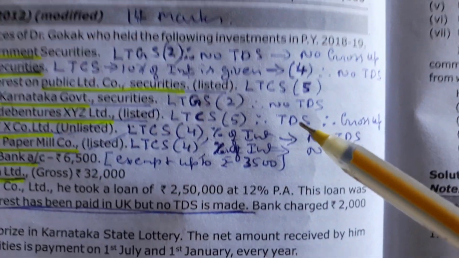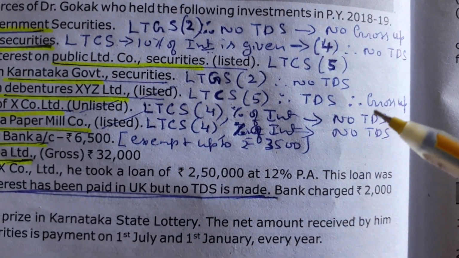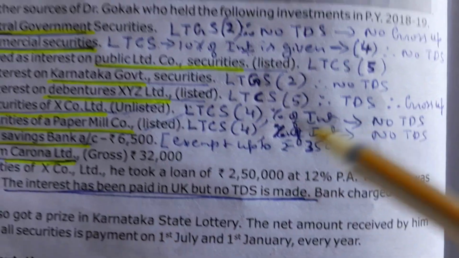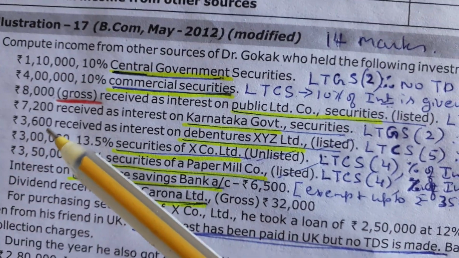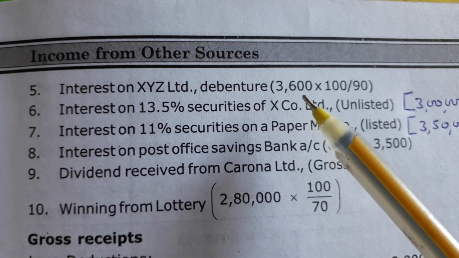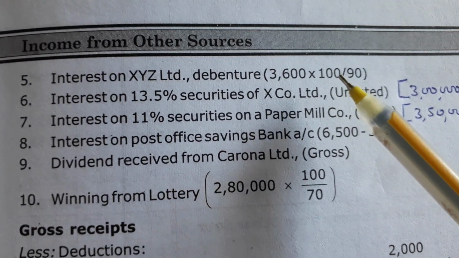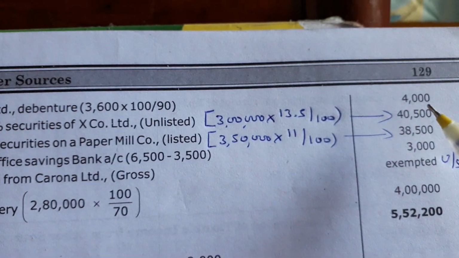Interest will be given, but there is TDS. You just have to gross up the interest. So how much is the interest? 3,600 rupees is the interest. So interest received is 3,600, you have to gross up into 100 divided by 90. So answer is 4,000.